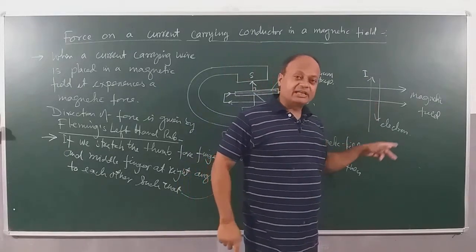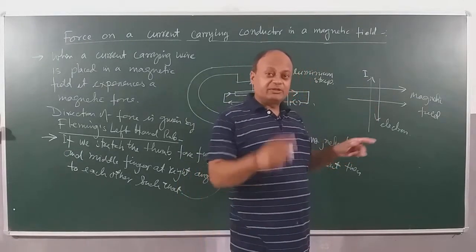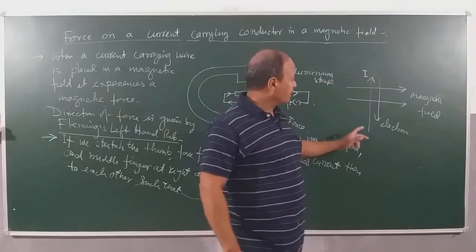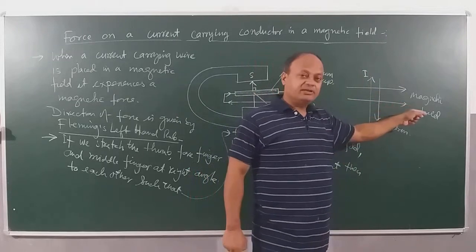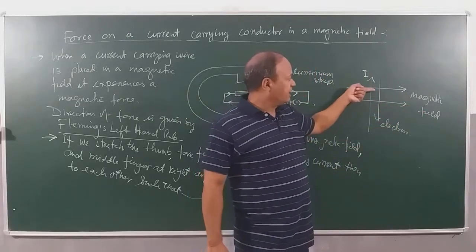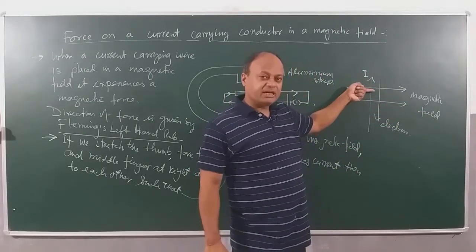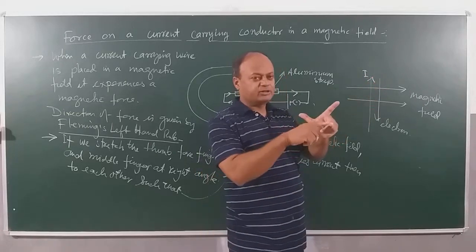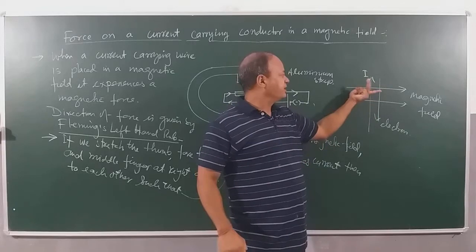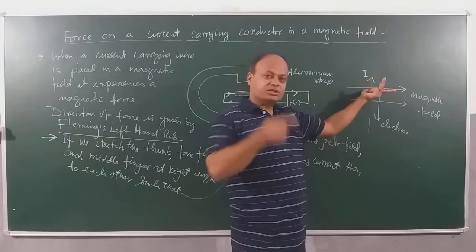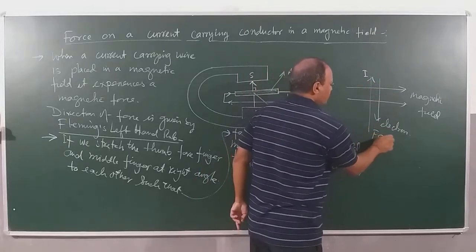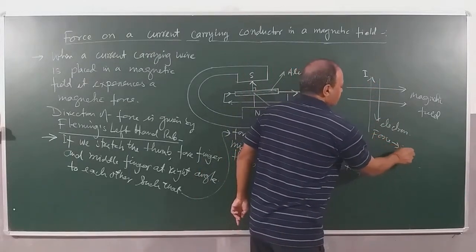Current is not in the direction of electron, but if they say proton, then I take the same direction. Okay? So current is going up. This is the magnetic field. So let's align. I align my forefinger towards the magnetic field. Current is up. I open my thumb. You can see all at right angle to each other. Once again, this is field, this is current, this is force. You can see my thumb is going inside now. So what is the direction of force? Force is inside.